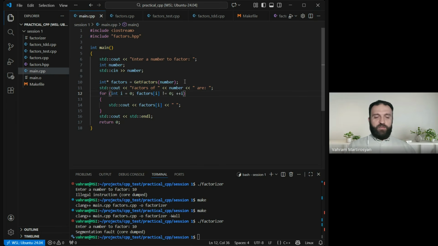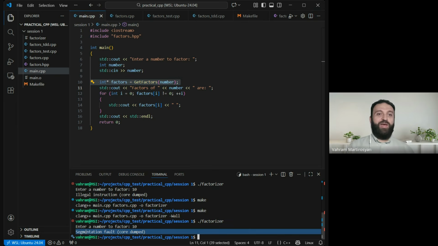But another strange thing, if that happened on this line, then where is our output? We don't see the output, like it should say that factors of something. Where is this line? So we can think that what if the problem is here? Maybe get factors causes it. You see, the segmentation fault doesn't actually tell us where that happened.